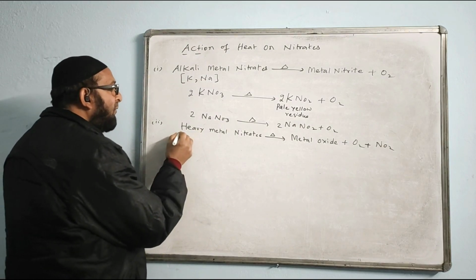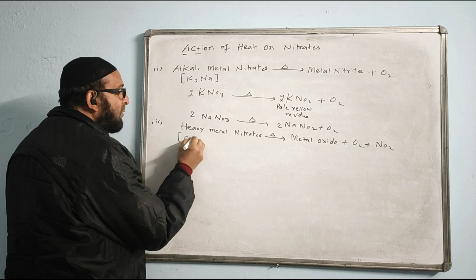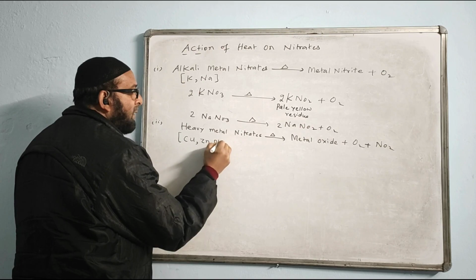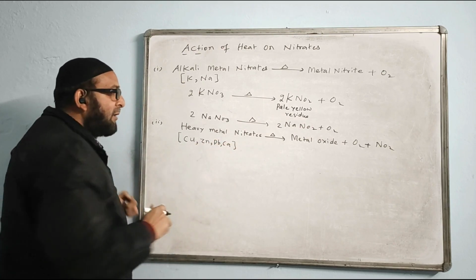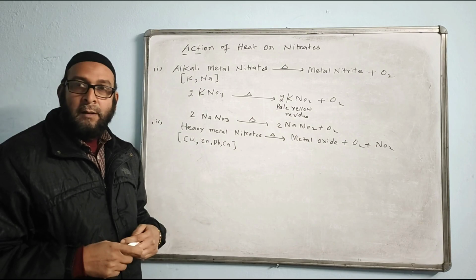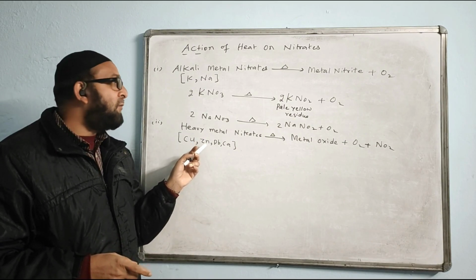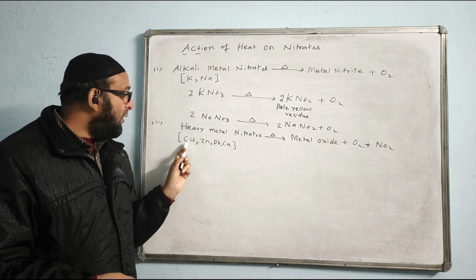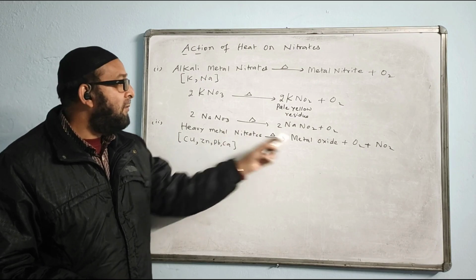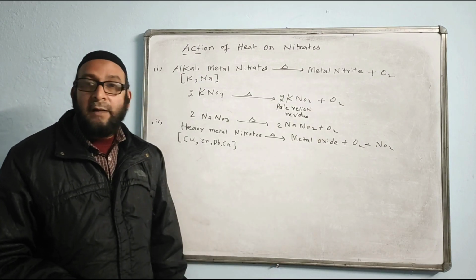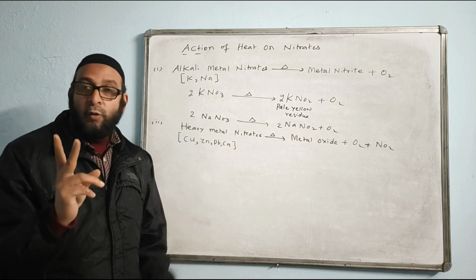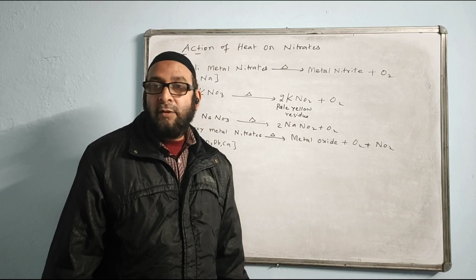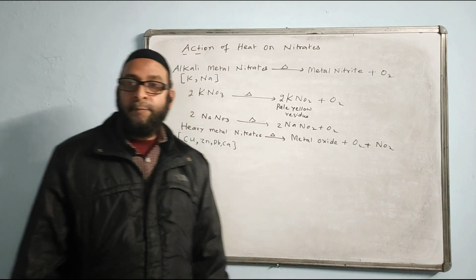What are the categories of heavy metal nitrates? Copper, zinc, lead, calcium. These are the categories of heavy metal nitrates. When we heat them, here you have to know they are not alkali metal. Alkali metal is lightweight metal. This is heavy metal. When you heat them, they will give metal oxide instead of giving metal nitrite, and this category will give two gases. One colorless gas, oxygen, and another one is nitrogen dioxide with a reddish brown fume.